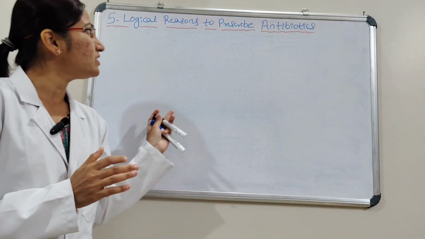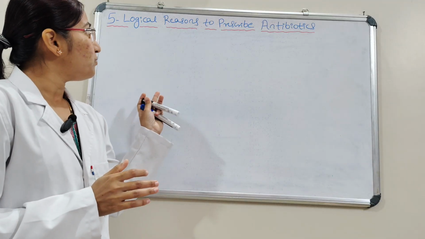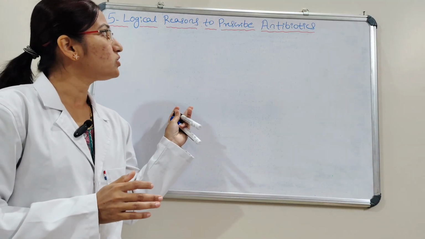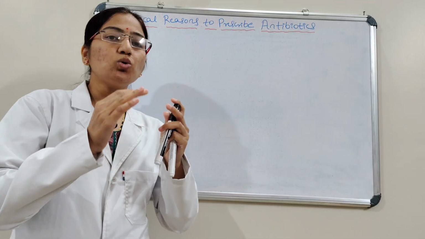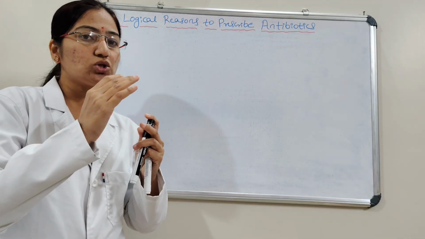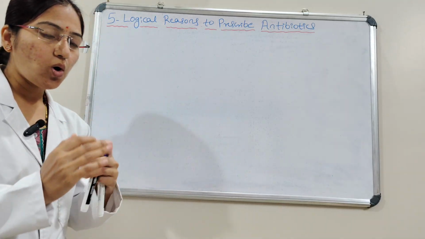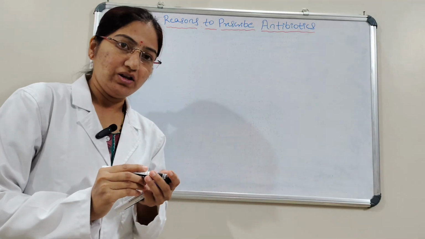To understand these different ways, the 5 logical reasons for prescribing antibiotics, we have to go according to the stages of infection. We need to go according to the stages of infection here.